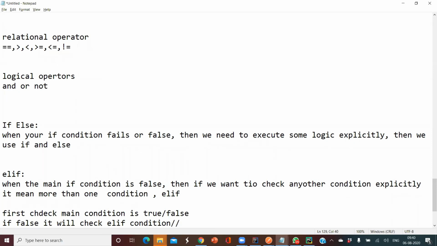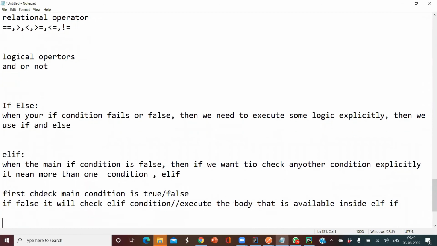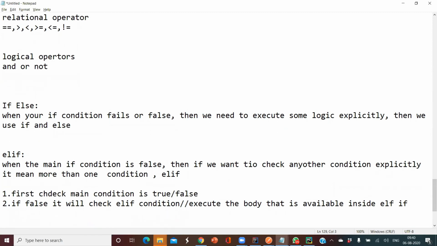Okay, so then it will execute the body that is available inside your elif. Let me mark it as step number 1 and this as step number 2.